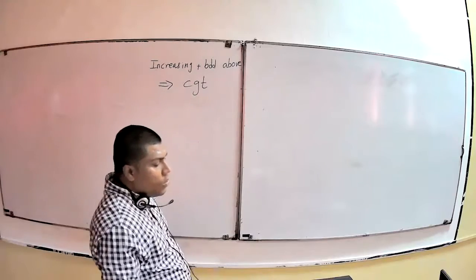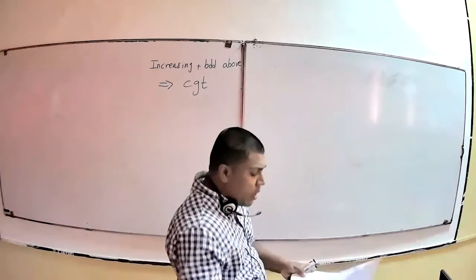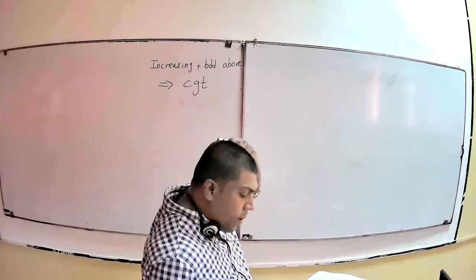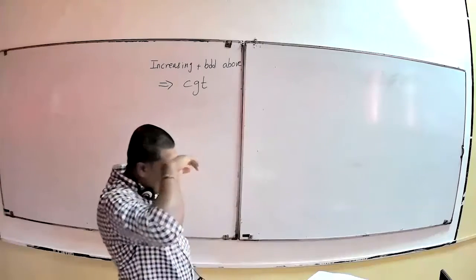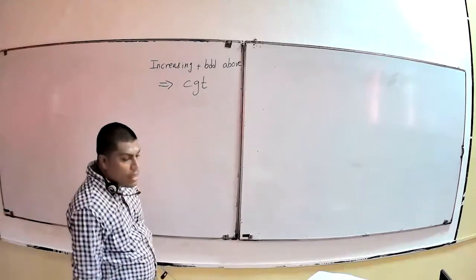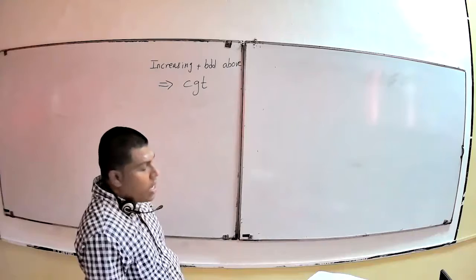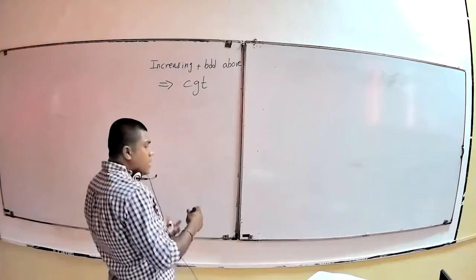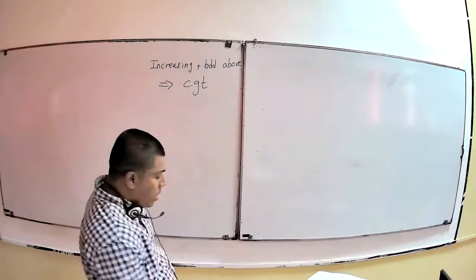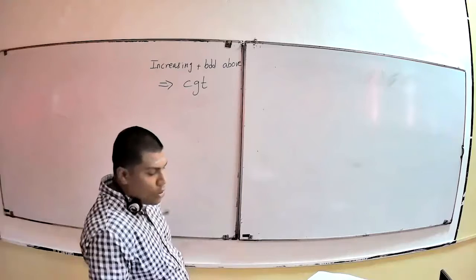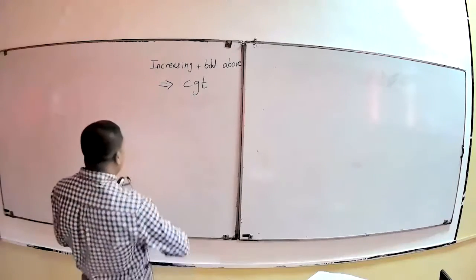So you know that if the sequence is bounded above and increasing, then we say that it has a limit. So you want to show the limit.